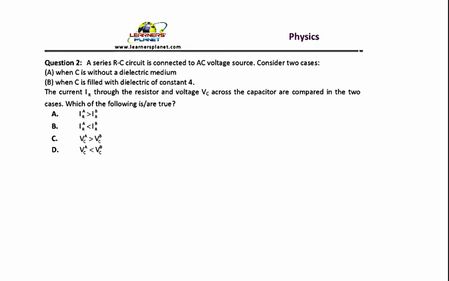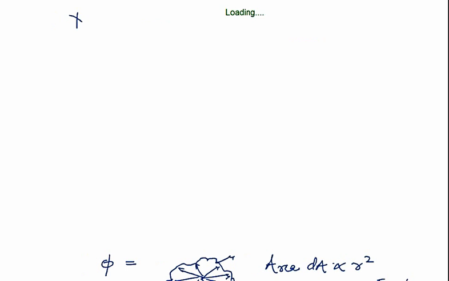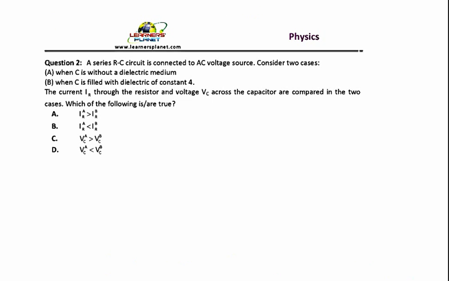Now let us look at the second problem. A series RC circuit is connected to an AC voltage source. There is an R and then there is a C. It is connected to an AC source. This is R, this is C. Now we have to consider two cases. In the first case, C is without a dielectric medium.